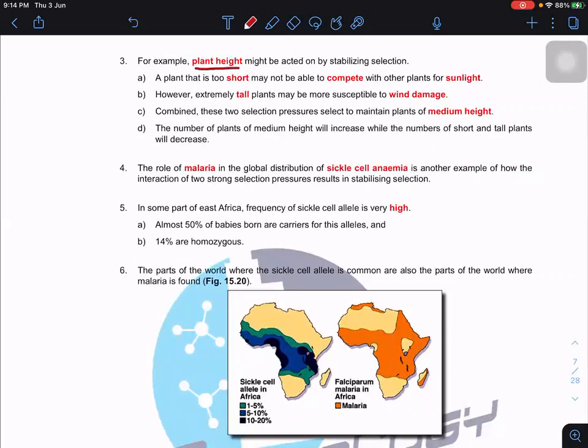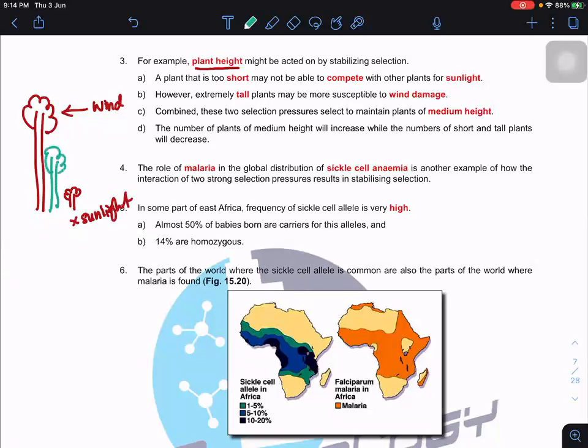Why? Because in the jungle or in the forest, those plants that are too tall are susceptible to wind damage. Wind may blow and destroy the leaves. Those that are too short may not be able to survive. Why? Because there is less sunlight, no sunlight for them to carry out photosynthesis. So those in the intermediate,